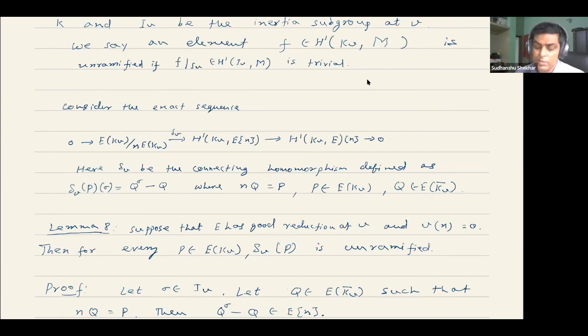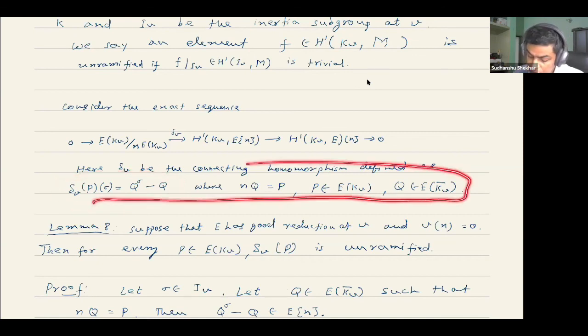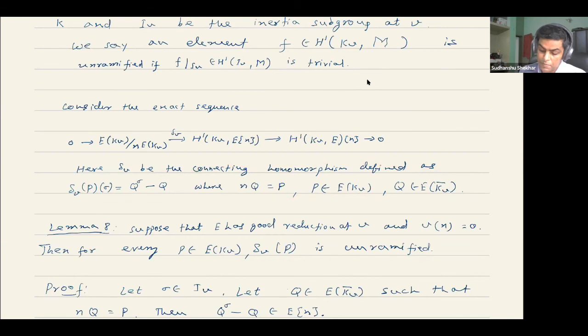Recall the definition of the connecting homomorphism. What did we do? We had a given point here. We pulled back to E(K_V bar), not N E(K_V bar), but E(K_V bar), and so we got a point like this. And then using that, with this formula, we defined delta V. So I just recalled the definition here.